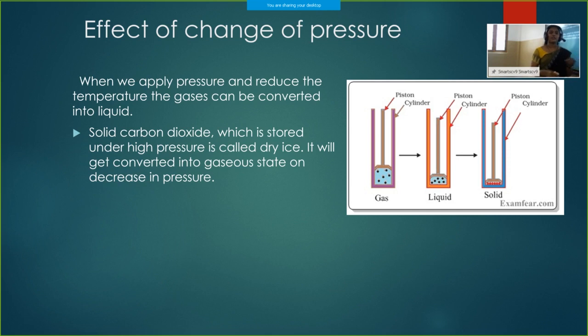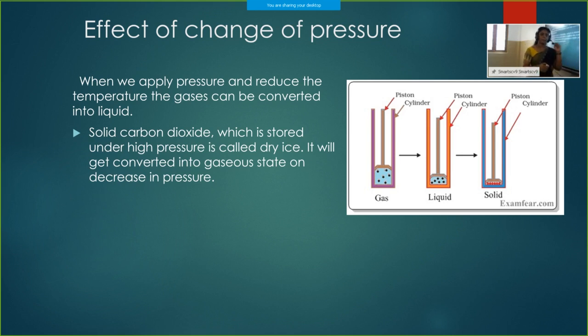You have seen stage shows where there is a lot of fog. This dry ice is used there. They keep the dry ice closed, and when it is needed, they open it up. Then all these fumes come out. This is actually carbon dioxide. This is the example for the effect of pressure.